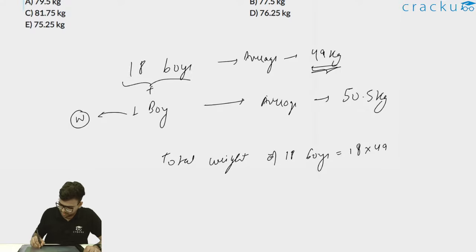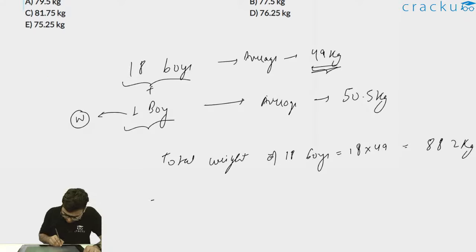18 into 49, so 18 9s are 162, carry 16, and 18 4s are 72. So this is 882. Yes, 882 kg. So the total weight of 18 boys will be 882 kgs. Now there is one more boy who has been added. So there are in total now 19 boys.